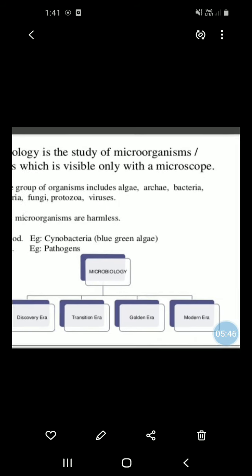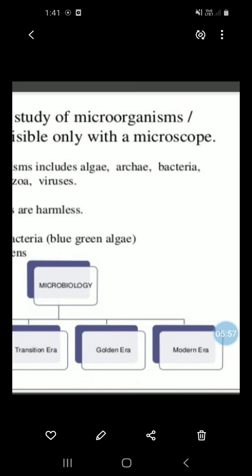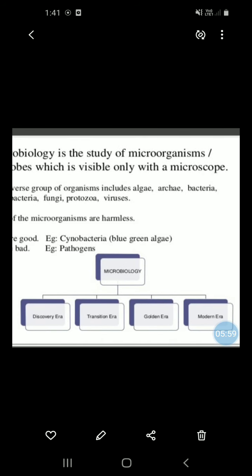And 1% of microorganisms are bad, for example pathogens. In microbiology there are four eras: the discovery era, the transition era, the golden era, and lastly the modern era.